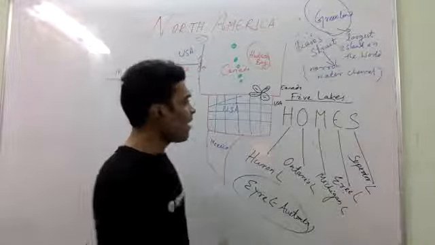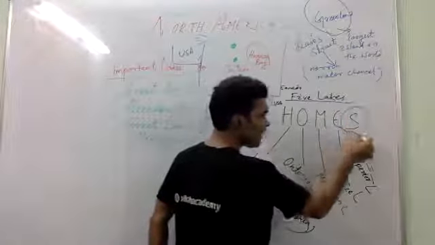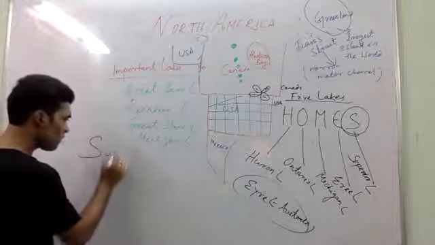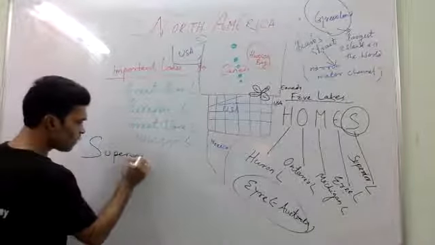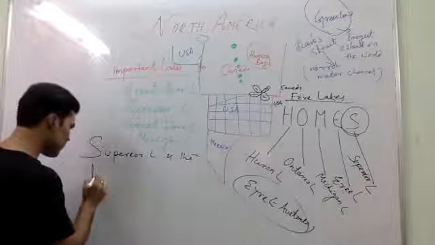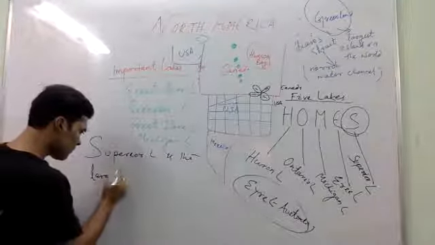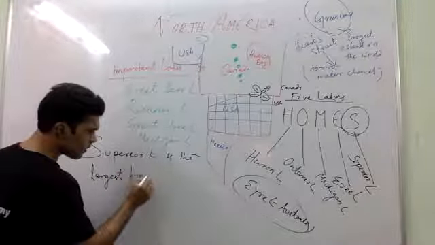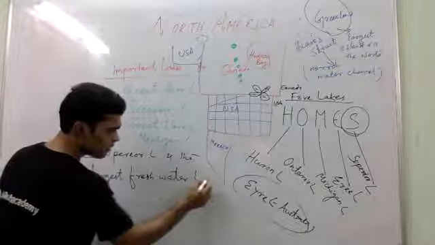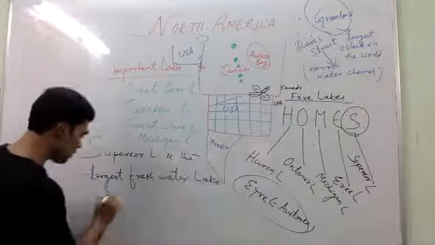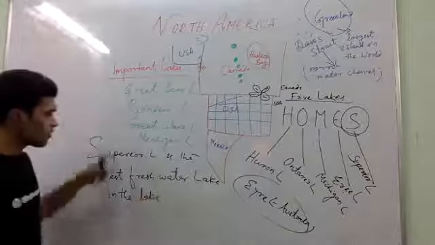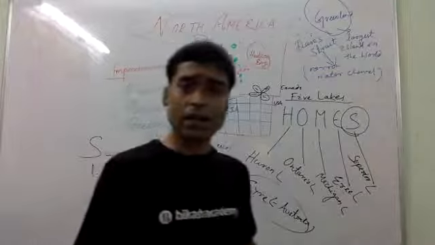And this Superior Lake is the largest freshwater lake in the world. You have to remember this one. This point is very important.